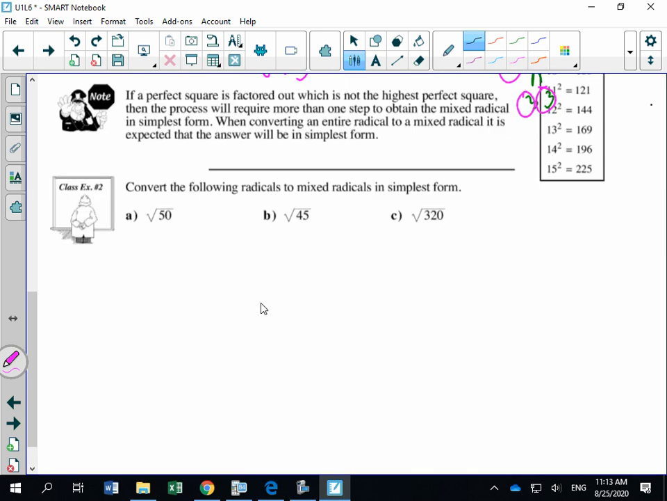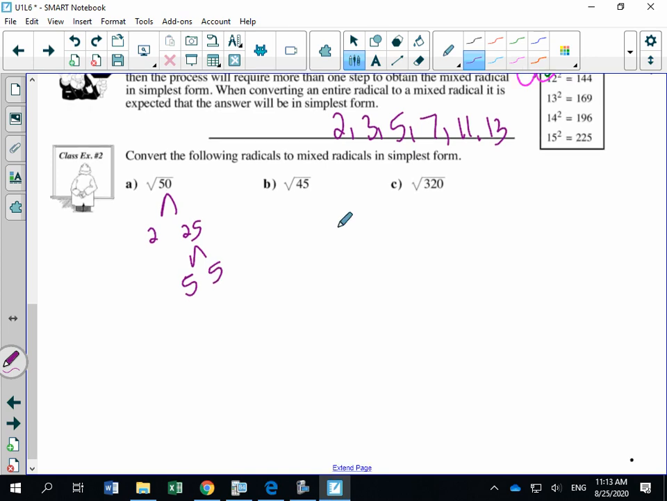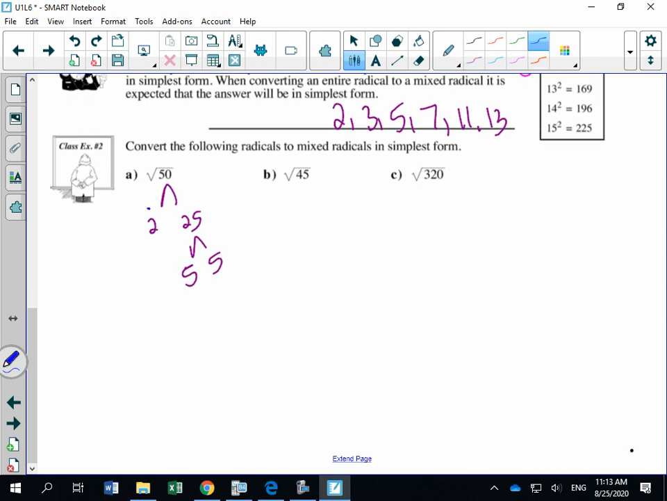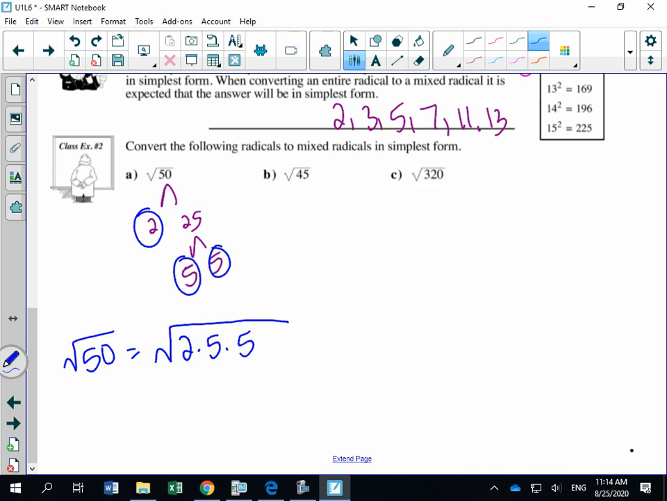So let's do these questions. 2, 3, 5, 7. So write your primes, 11, 13. 50 is the same thing as 2 and 25, 5 and 5, right? That's how I'd break down 50. The square root of 50 is equal to the square root of 2 times 5 times 5. And you circle, or actually let's put our invisible index in first, which is a 2.